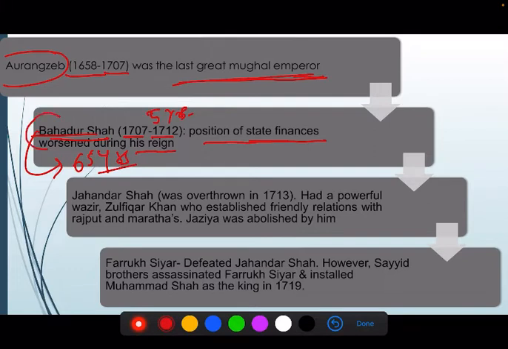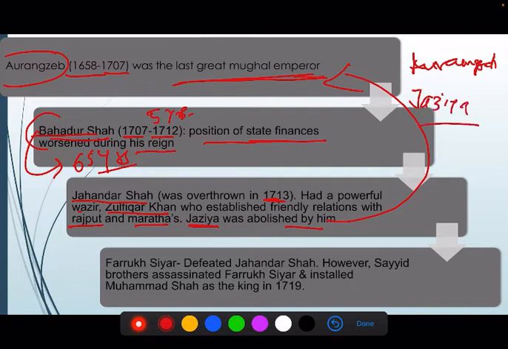After Bahadur Shah, Jahandar Shah came in 1713. He had a very powerful vizier known as Zulfikar Khan, who established friendly relations with the Rajputs and Marathas, and also abolished Jizya. Jizya was a religious tax which was imposed by Aurangzeb. Aurangzeb imposed what? Jizya tax. So Jahandar Shah had one noble known as Zulfikar Khan.